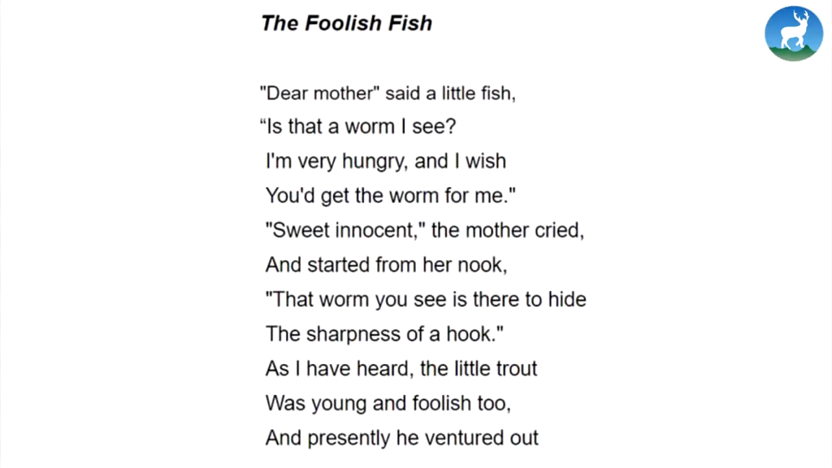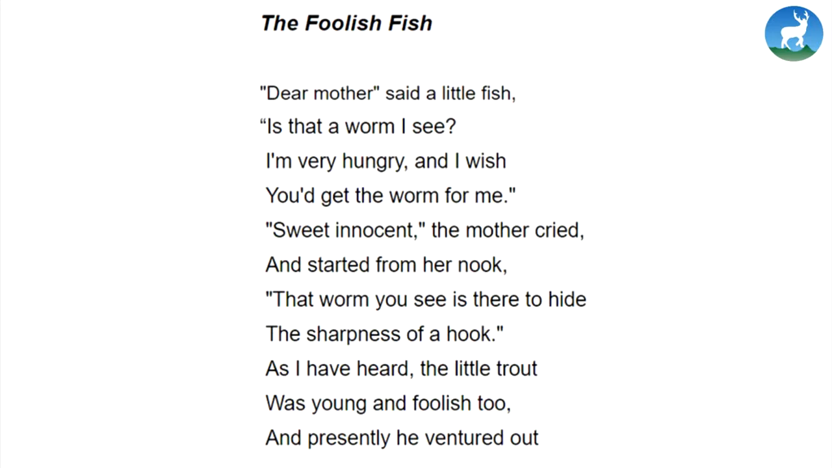Now let's go through the poem. Dear mother, said a little fish, is that a worm I see? I'm very hungry and I wish you'd get the worm for me. Sweet innocent, the mother cried, and started from the nook. The worm you see is there to hide the sharpness of a hook.